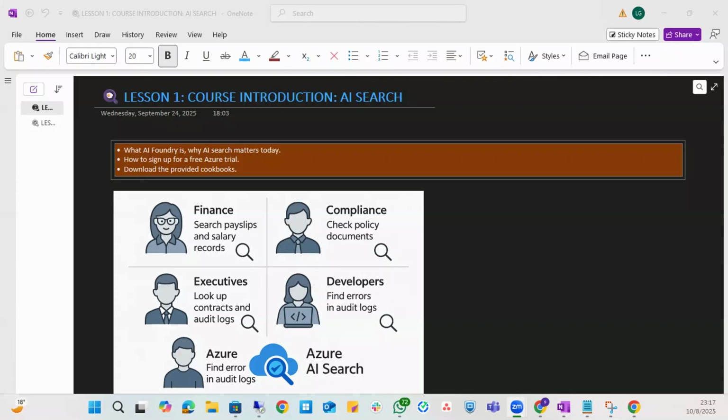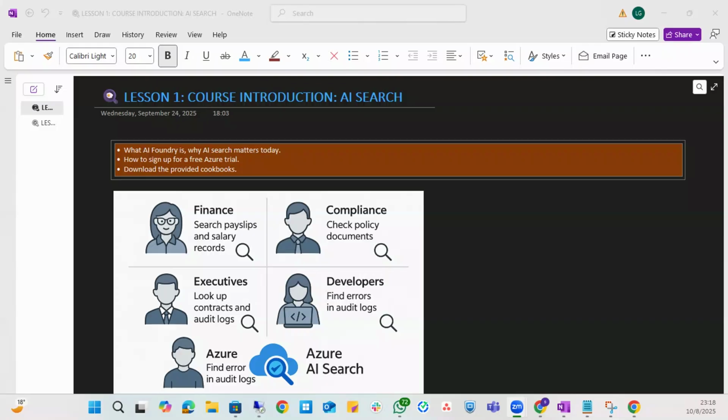So, as I said in the beginning, my name is Jack and I am very invested in helping you get the skills that they said were tough to get. Get the skills that you may have thought are difficult to get. Get the skills that you might have thought you need to pay a lot of money to get in the cloud. So now we are looking at AI Foundry.